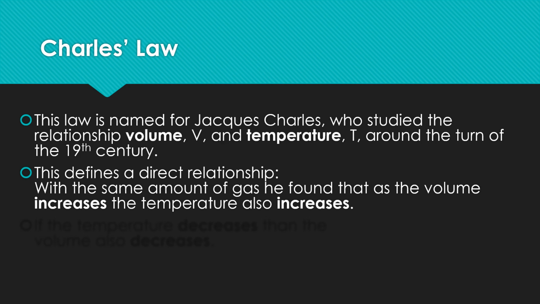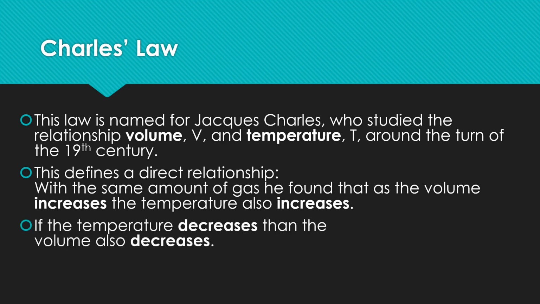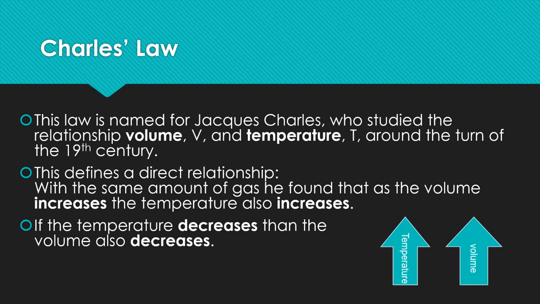He found that as the temperature increases, the volume also increases. If the temperature decreases, then the volume also decreases. Therefore, temperature and volume have a direct relationship. That means if one increases, the other also increases.